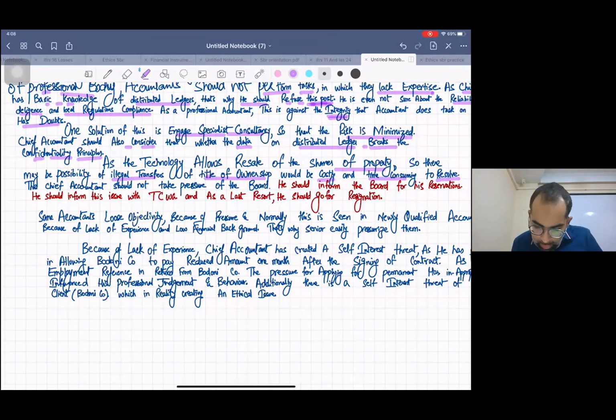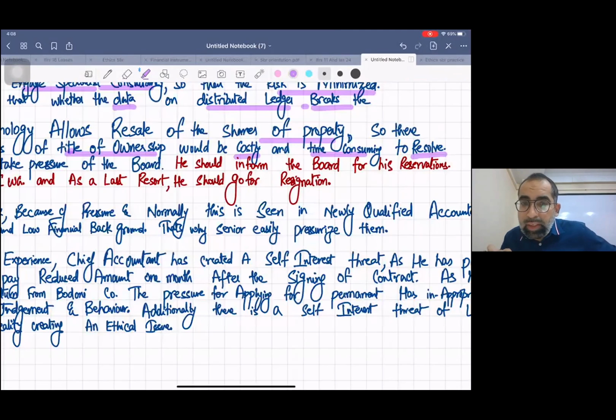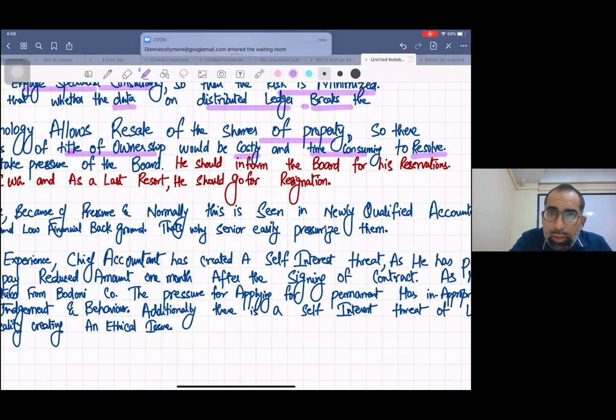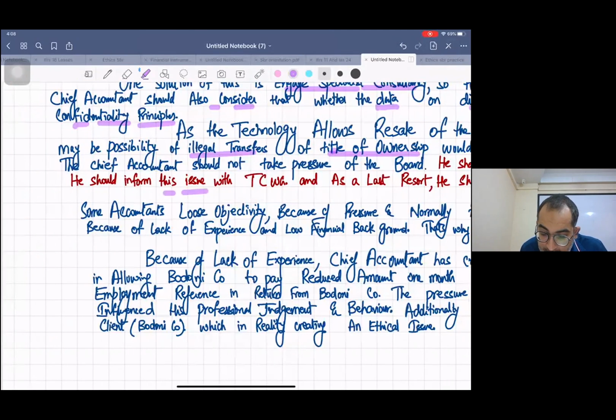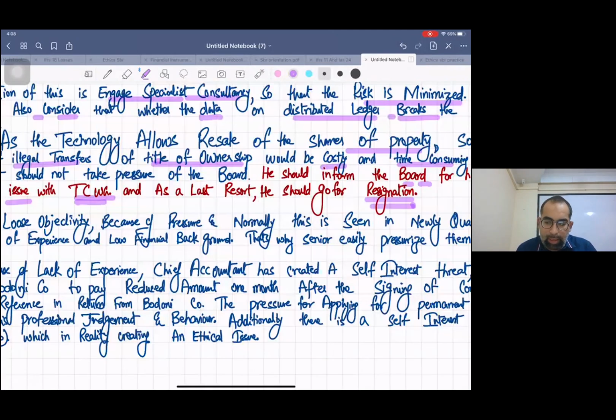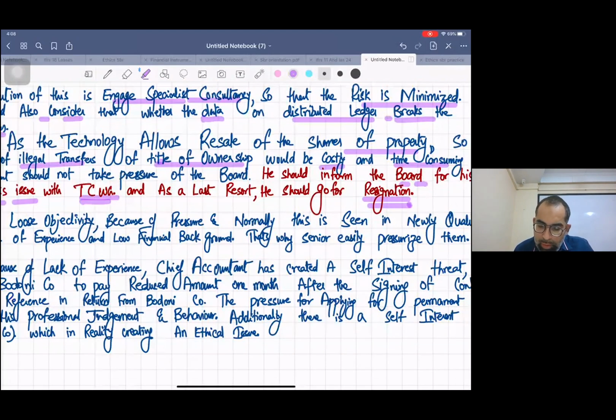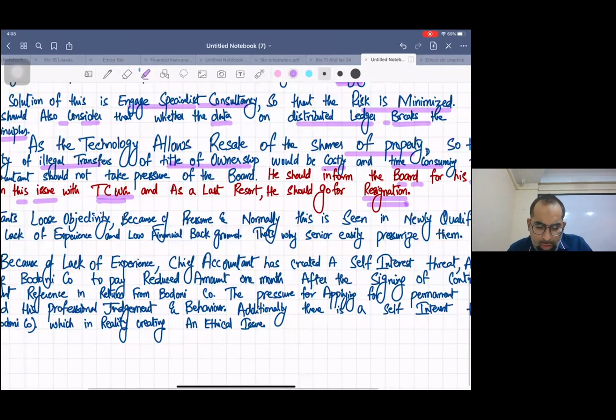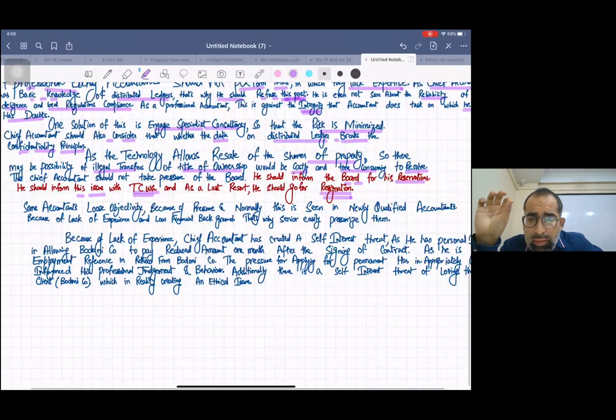Okay, now, in the red pen, I have written some safeguards. See, I've changed the color. He should inform the board for his reservations. He should inform this issue with TCWGC, those charged with governance. And as a last resort, he should go for resignation. So these are some of the famous safeguards.